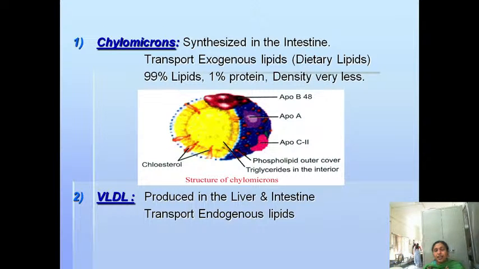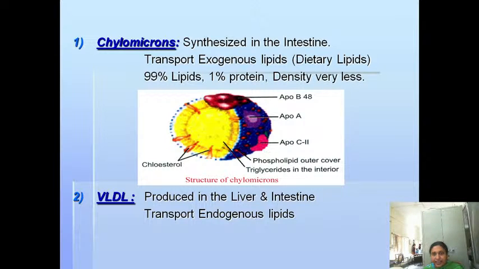Please note down that lipoproteins and their functions are an important short answer question. If the question is asked, you just write: lipoproteins means lipids plus proteins. They help in the transport of the lipids. Based on their density, they are classified into 4 types: chylomicrons, VLDL, LDL, and HDL. What are chylomicrons? Chylomicrons are one of the lipoproteins. They are synthesized in the small intestine.